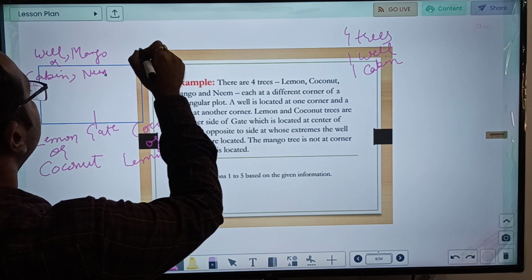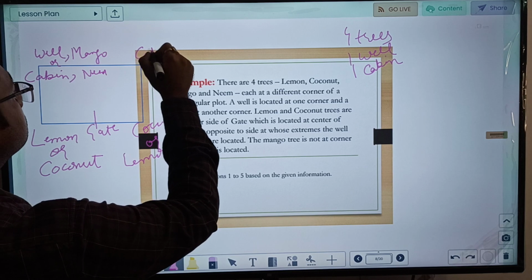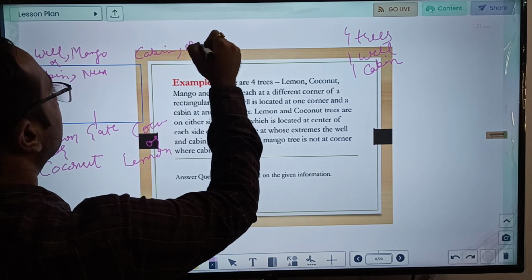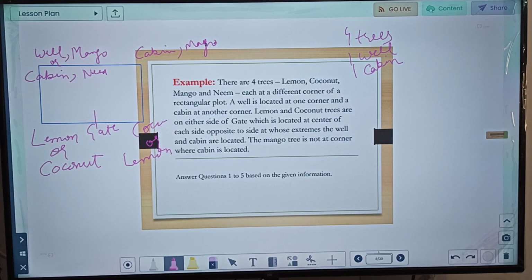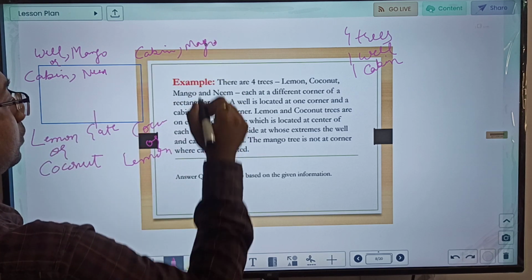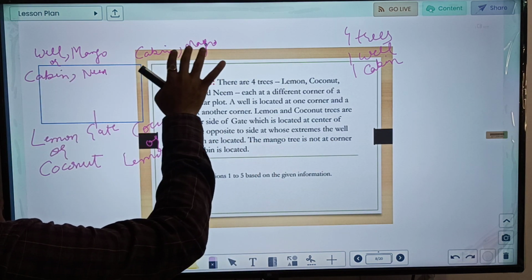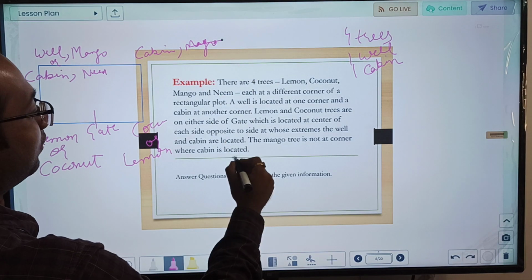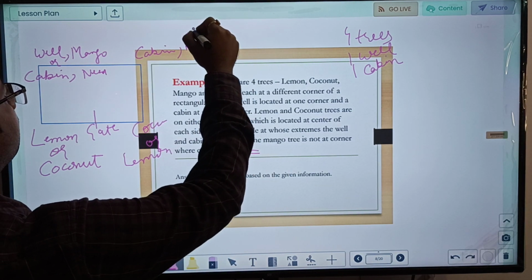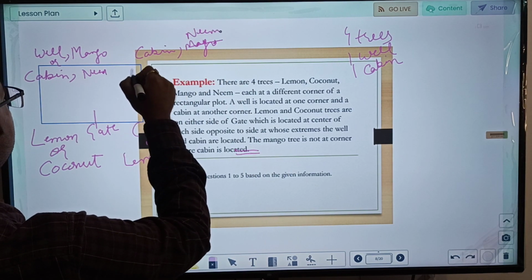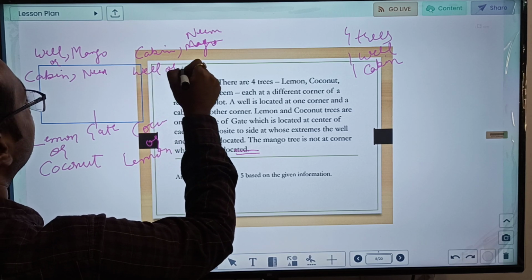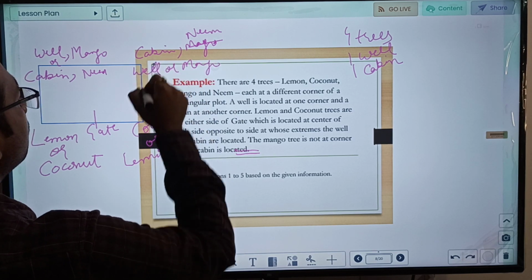At this corner it can be what? It can be your cabin comma mango. Cabin comma mango can be there, or we can also have cabin comma mango. Mango tree is not at the corner where cabin is located. Okay, so cabin and mango cannot be together. This is given in the question. So it can be cabin comma neem over here, or at this corner we can have well or mango. So this is what we can draw.